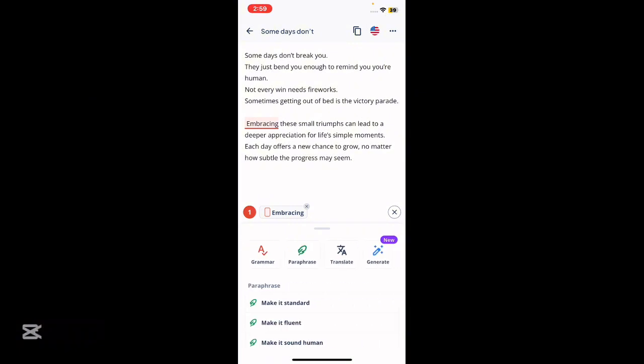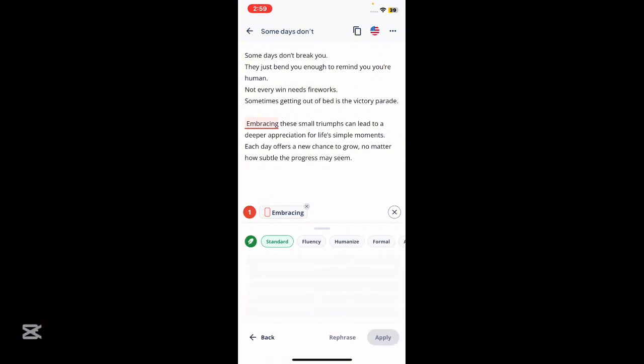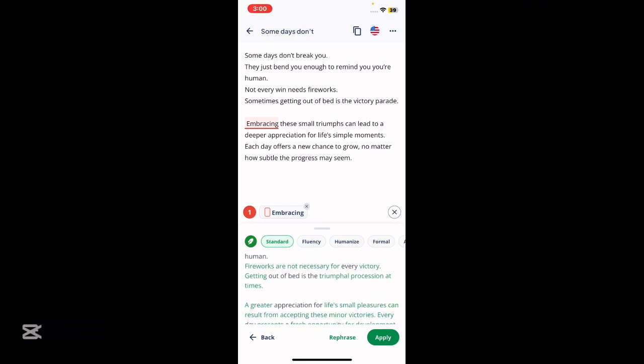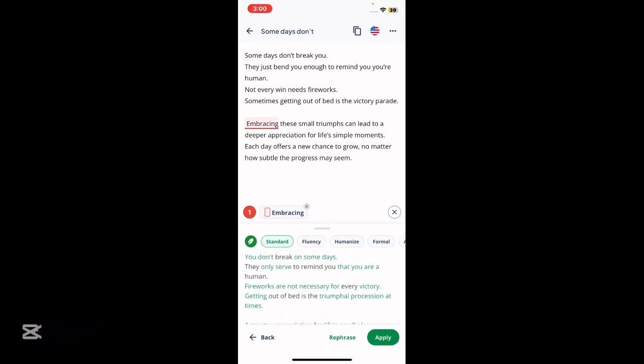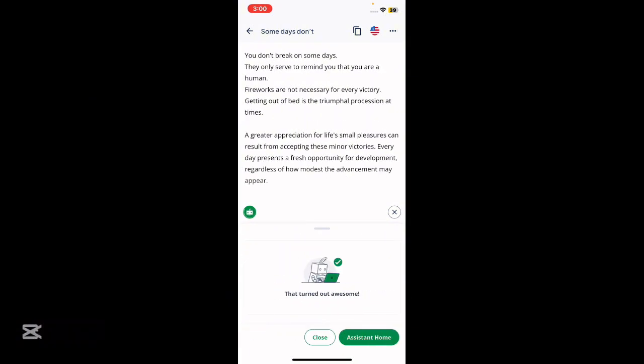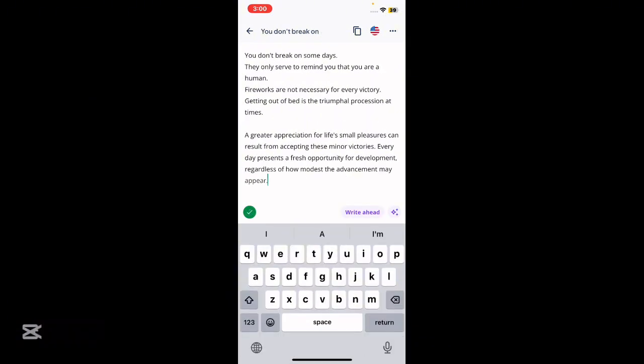Okay, so I see right here the assist home. You can paraphrase here, use the paraphrasing tool. You can humanize the script, the content, or make it more formal, academic, but in order to access that, you need to, of course, upgrade. So hit apply here to rephrase. As you can see right here, we rephrase this script.